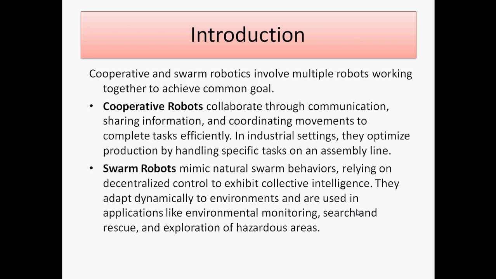For example, in an industrial setting, production can be optimized by handling specific tasks on an assembly line. The best example is the assembly line, which works with cooperative robots.